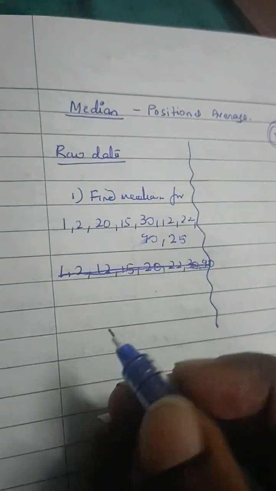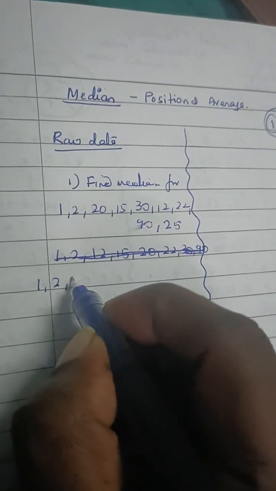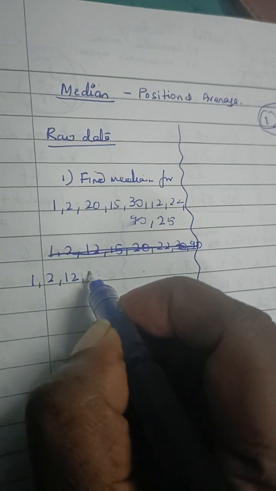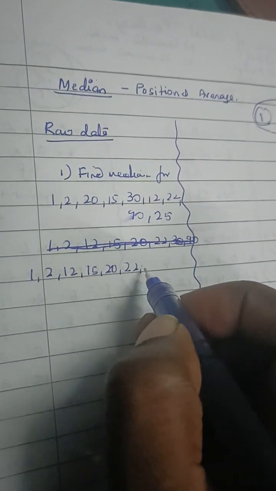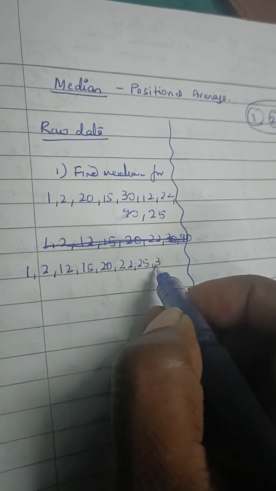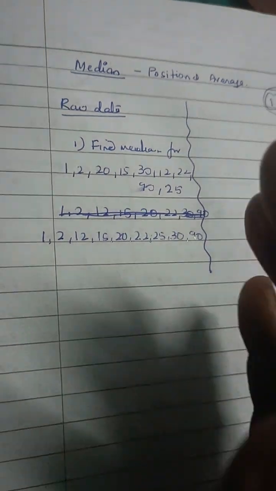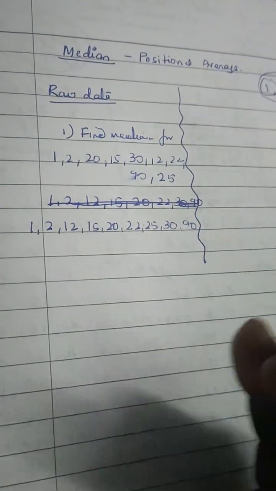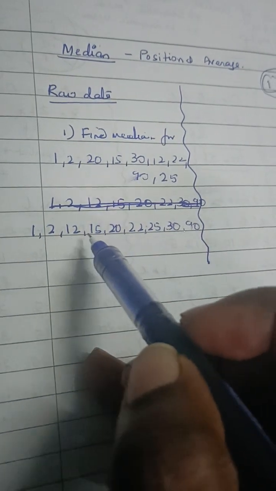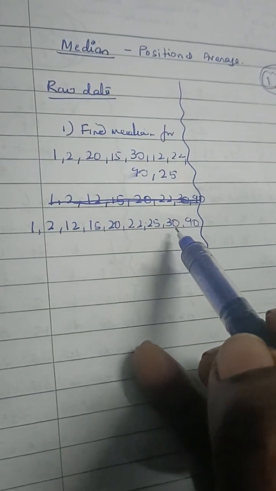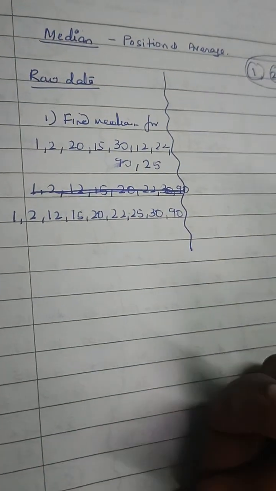I'm going to rewrite this data. So 1, 2, 12, 15, 20, 22, 25, 30 and 90. I'll tell you why I didn't take even first: odd is always easier to understand, then we'll go to even. 1, 2, 3, 4, 5, 6, 7, 8, 9. Now we are going to divide this.